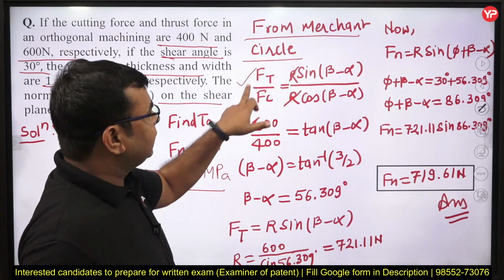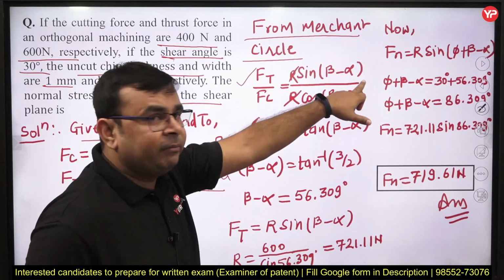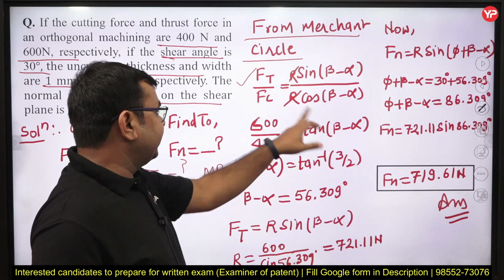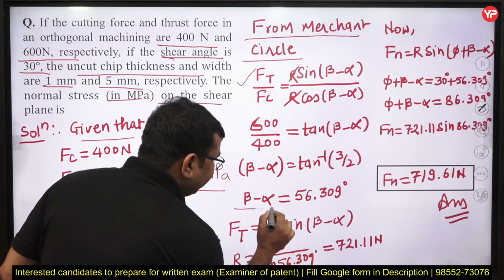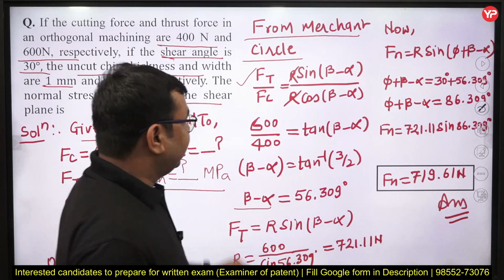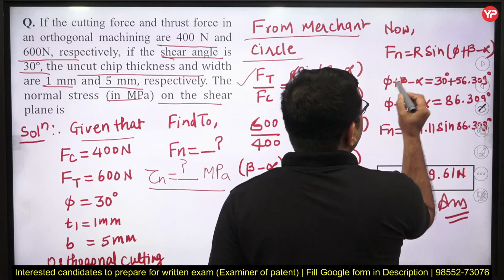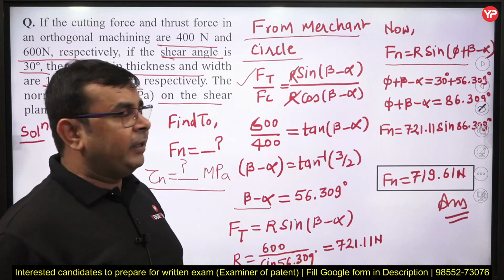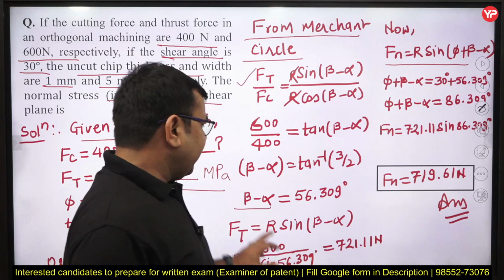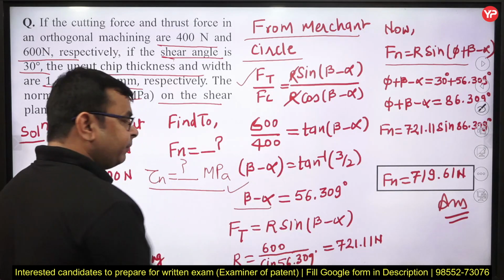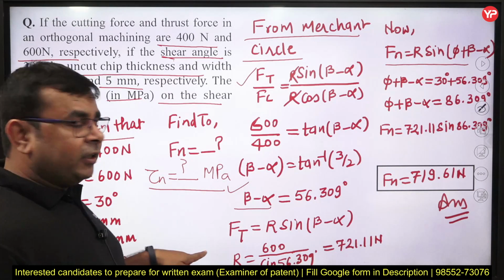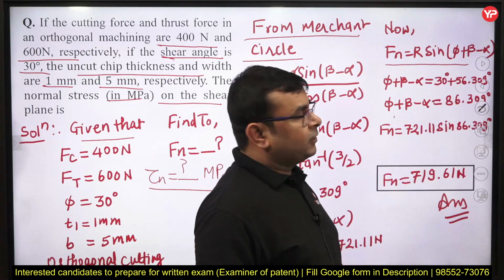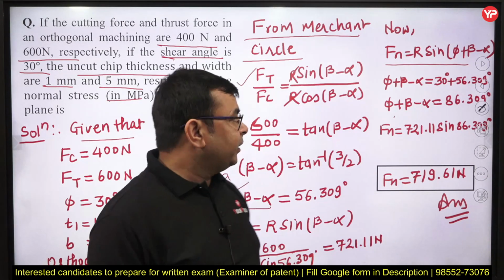Simply you write: from the Merchant circle we know this relation, Ft is equal to R sin(beta minus alpha), Fc is R cos(beta minus alpha), and if I take the ratio of these then you will get this relation, yes or no? From this you find beta minus alpha. Once you get beta minus alpha, then from the Merchant circle we can write the relation Fn is equal to R sin(phi plus beta minus alpha), yes or no? Phi is already given in the question, so phi plus beta minus alpha is 30 plus 56.309, so here we get 86.309, yes or no?